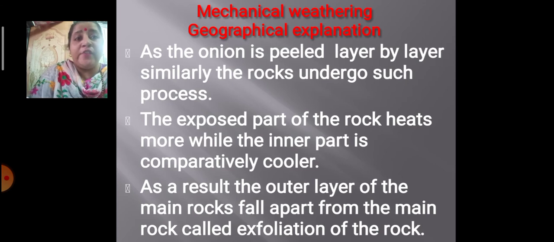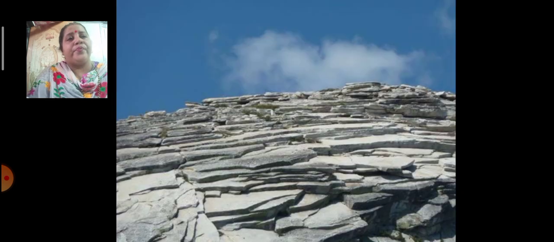So here is your definition. What is exfoliation of the rock? The outer layer of the rock falls apart from the main rock. That is called exfoliation of the rock. Children, here is your definition. You can see over here how layer by layer the rock is peeled off.